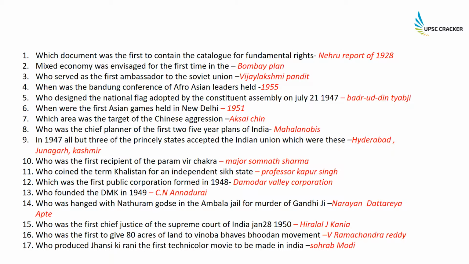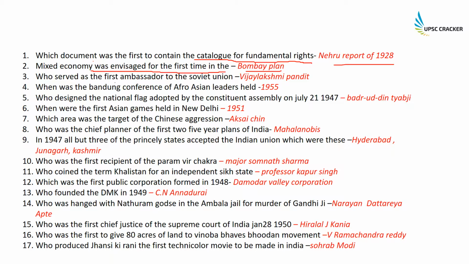Which document was the first to contain the catalog for fundamental rights? So the question being asked is which was the first document that catalogued the fundamental rights? That was the Nehru Report of 1928. Mixed economy was envisaged for the first time in which document? The term first came in the Bombay Plan.